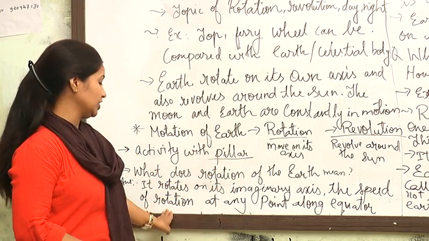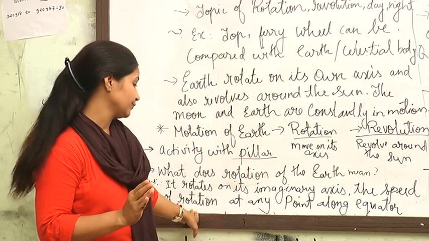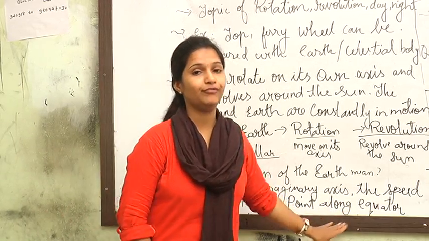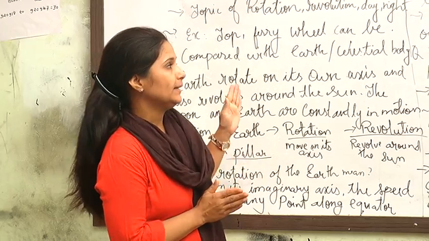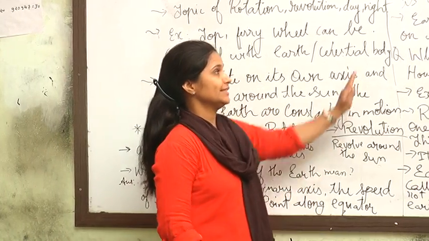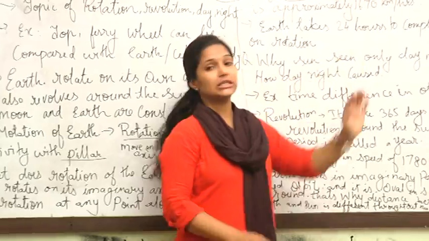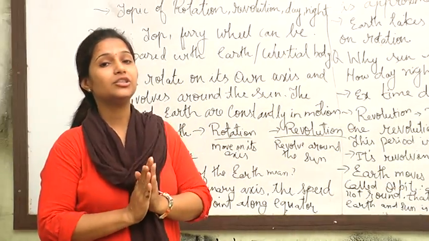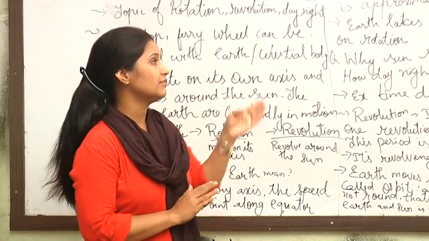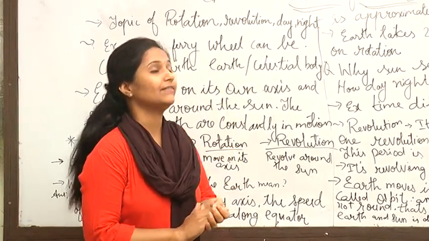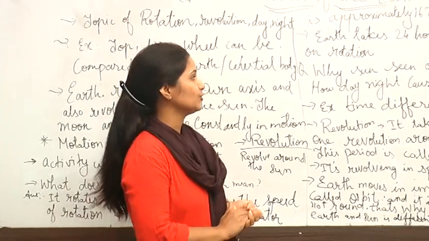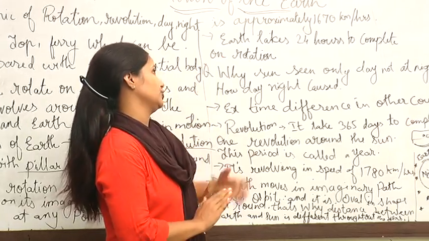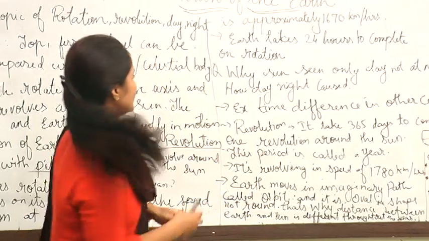What is the speed of rotation? The speed of rotation at any point along the equator, if you measure from the equator, is approximately 1670 kilometers per hour. That means in 1 hour the earth covers this much distance, 1670 kilometers. Okay, so you understood? Earth takes 24 hours to complete one rotation.